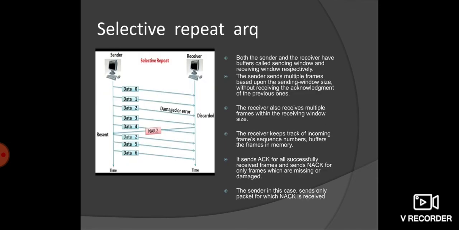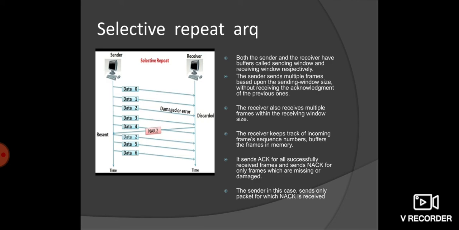Now what is selective repeat ARQ? In selective repeat ARQ, both the sender and the receiver have buffers called sending window and receiving window. The sender sends multiple frames based upon sending window size without receiving the acknowledgement of the previous one. The receiver also receives multiple frames within the receiving window size.